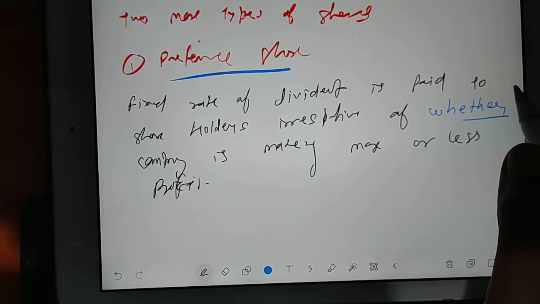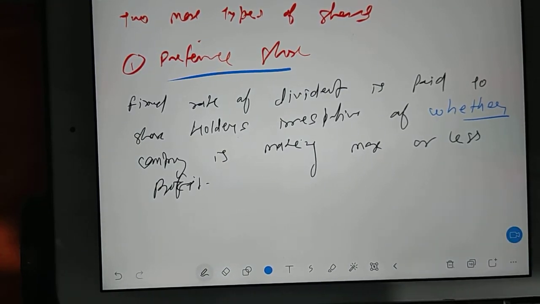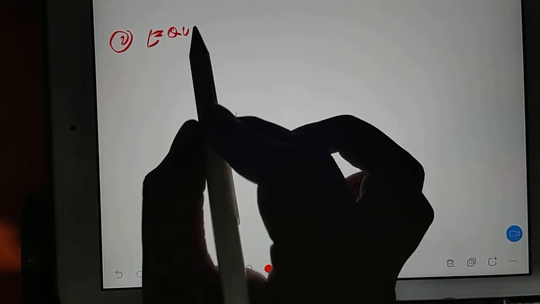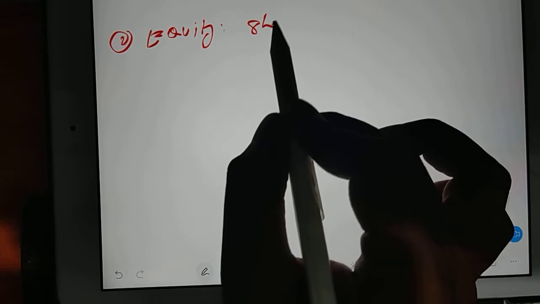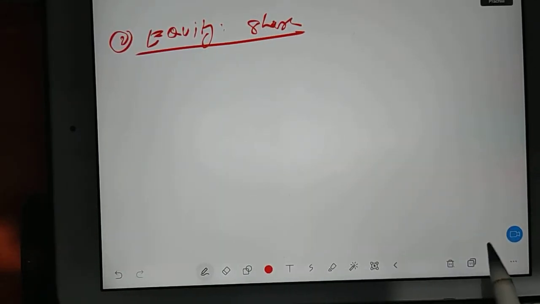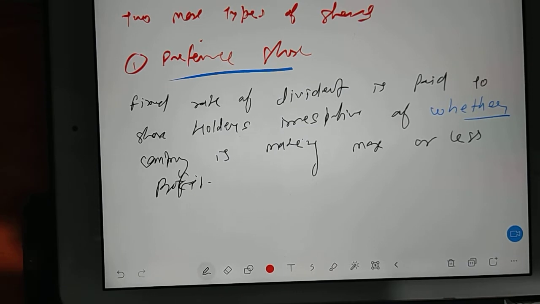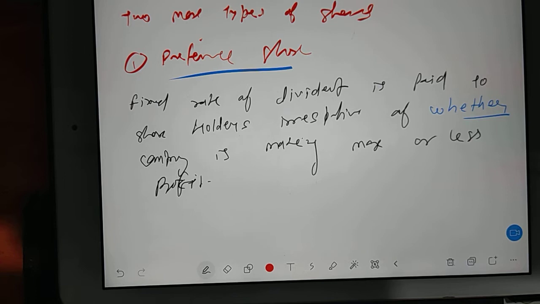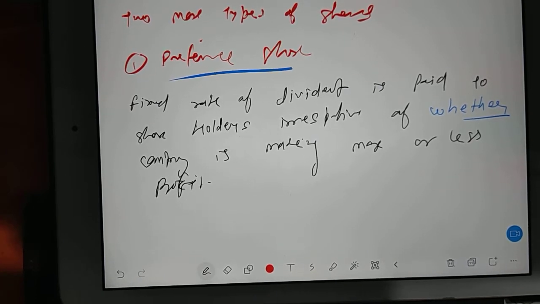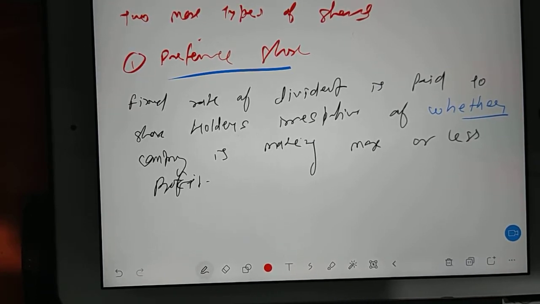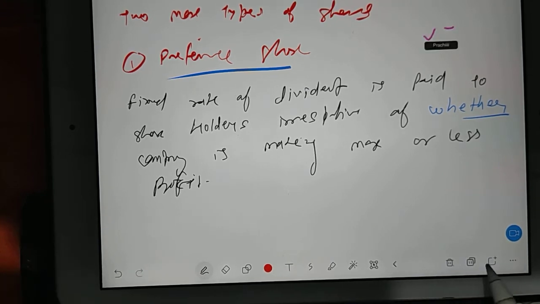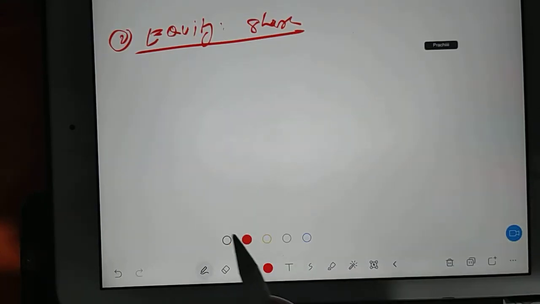Now we have another type of share that is known as equity share. Take down the second type of share, equity share.